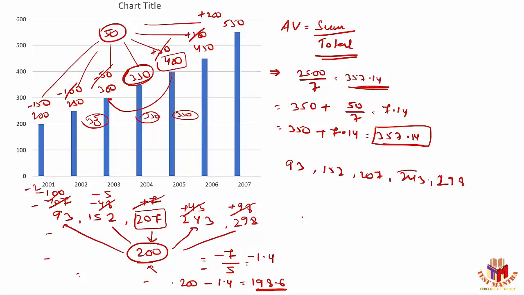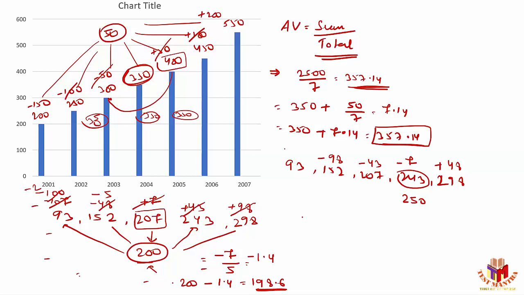Instead of 200, suppose I take some other number. Suppose I have taken this part and the nearest value is nothing but 250 in this case, right? Suppose I compare with 250 here. Now identify how many times I'll have to correlate the values here. This will be 7 less than 250, right? Then this figure will be how much? It's about 48 more than 250. But the problem here is on this side. This side I have to compare a lot. This figure is nothing but 43 less than 250. This figure is 98 less than 250.